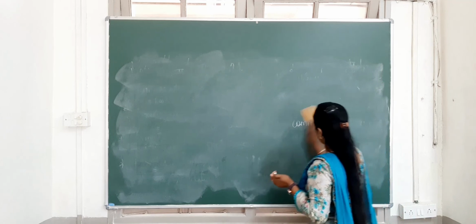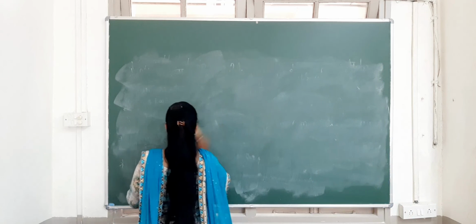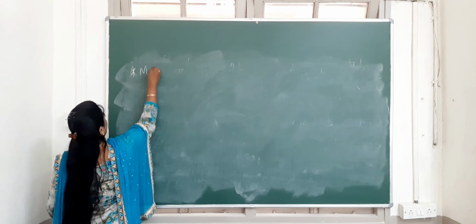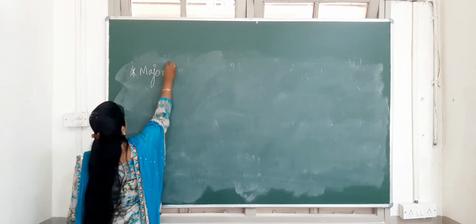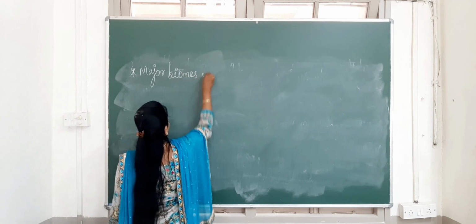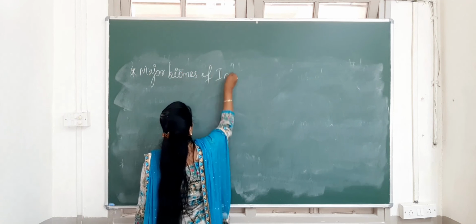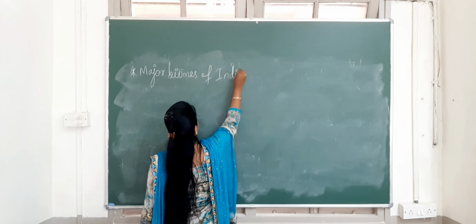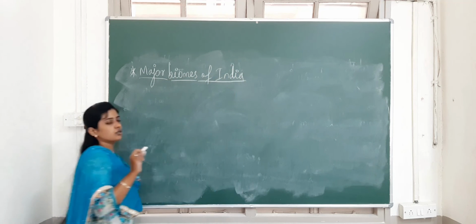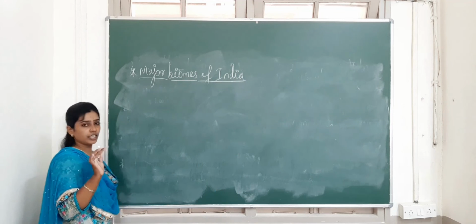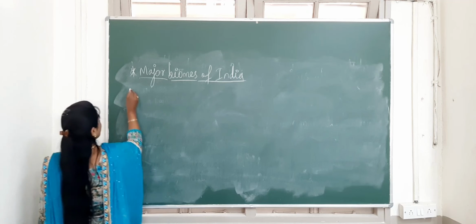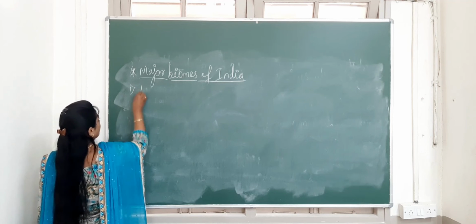Major biomes of India. We'll see the major biomes of India. Biomes means, as you already know, the naturally occurring community of fauna and flora. It takes a large surface area, a large geographical area. So what are the major biomes of India? We'll see.